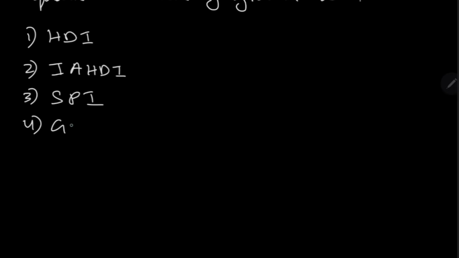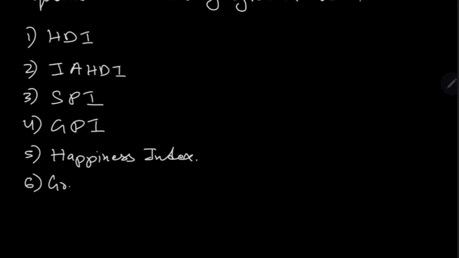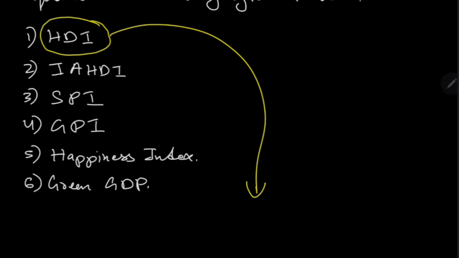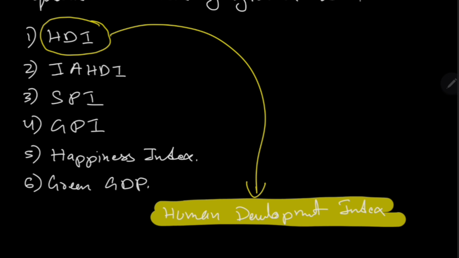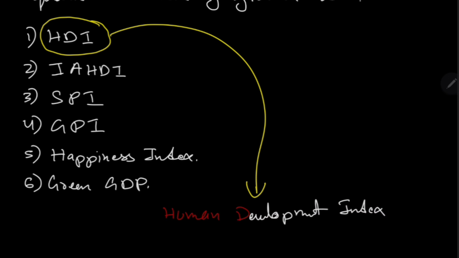number one, human development index, inequality adjusted human development index, social progress index, green progress index, happiness index, green GDP. All of these are factors, but today we are going to talk about what is human development index. So let's talk about human development index.